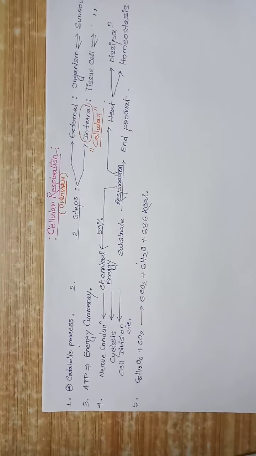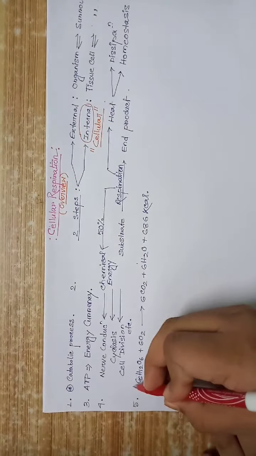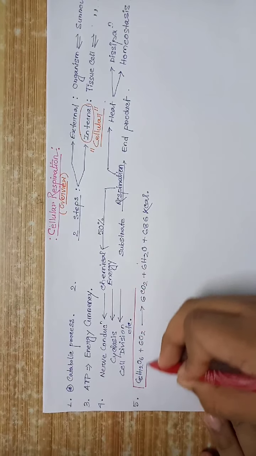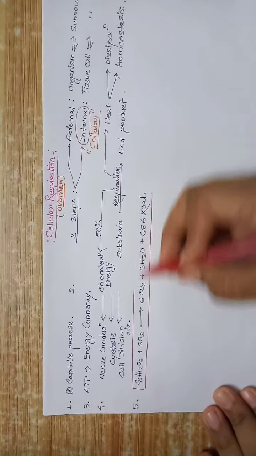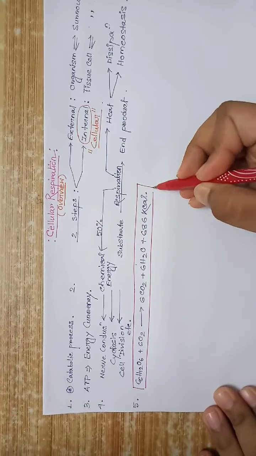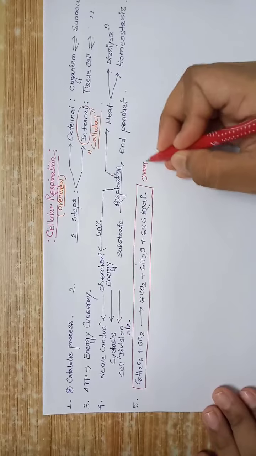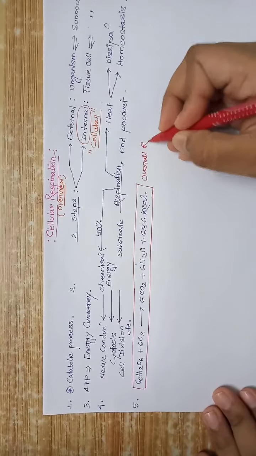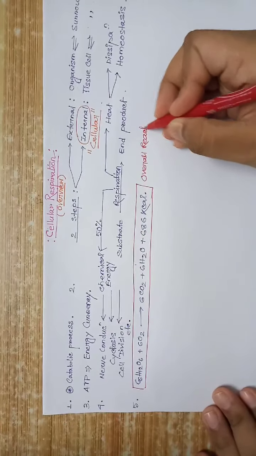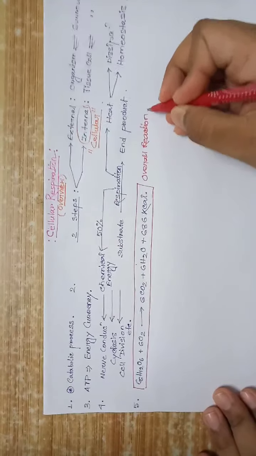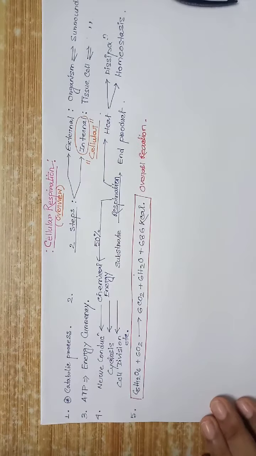This is the overall reaction of the cellular respiration. Okay.